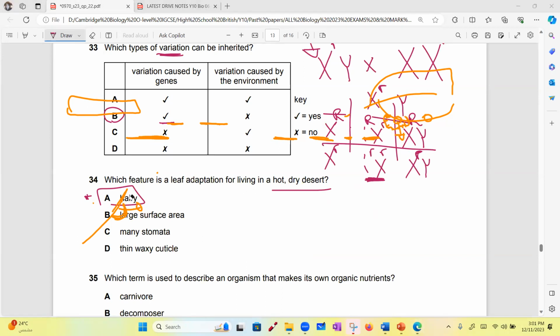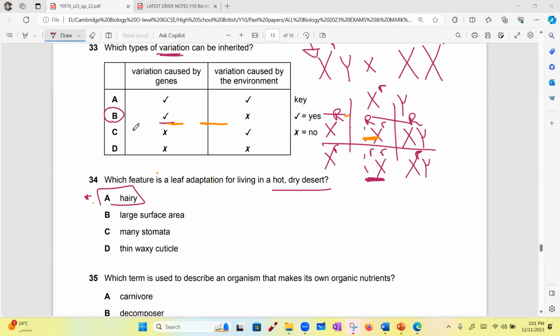Yes, point number 2 says a waxy layer in the notes. Yes, you should have a thick waxy layer. D says thin waxy layer. Oh, okay. Good. I'm happy that you understand this question now.